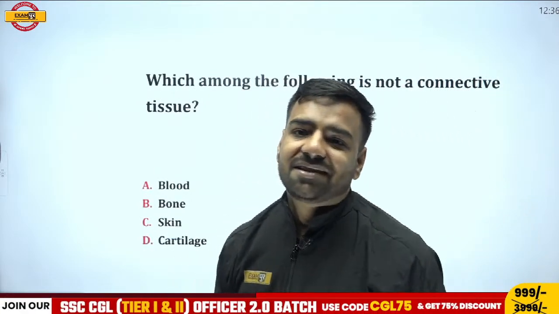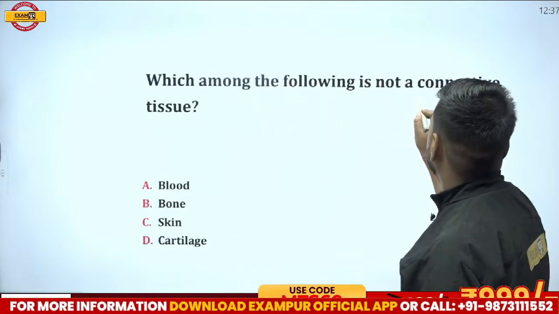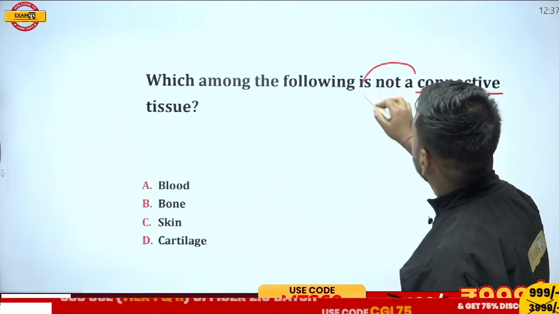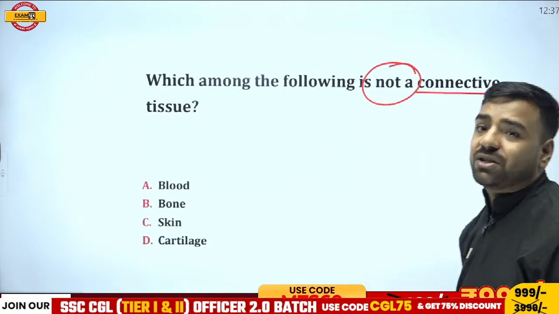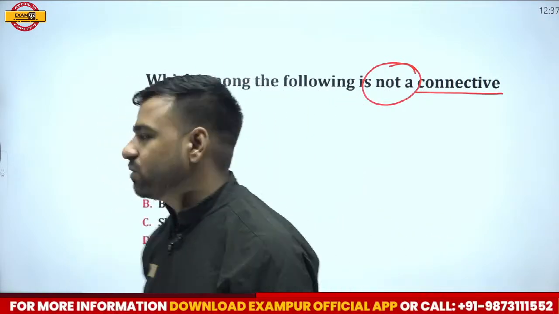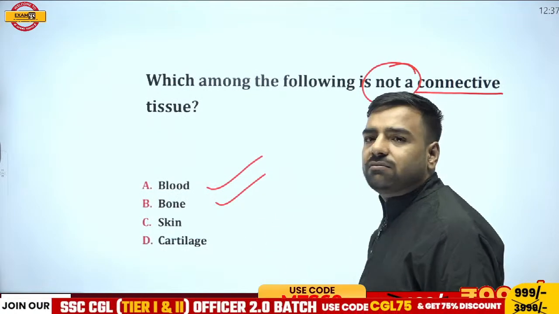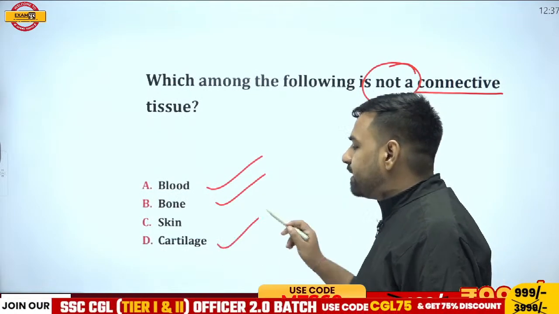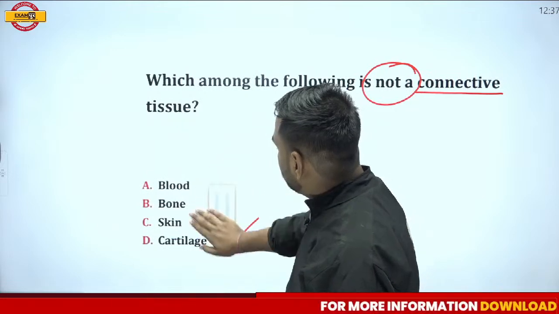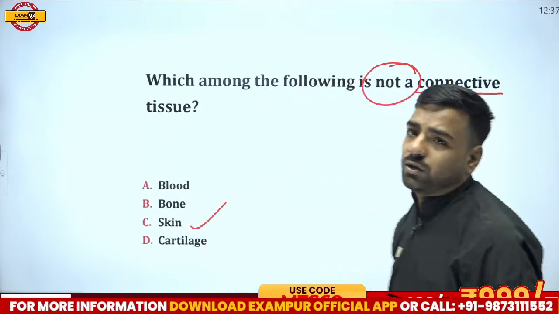Why? There's a reason. The reason is, if I talk about connective tissue, it is asked which is not a connective tissue. It is not asking which is a connective tissue. It is asking which is not a connective tissue. So obviously, blood is a connective tissue. Bone is a connective tissue. Similarly, cartilage is a connective tissue. The only option left is your skin. So option number C, that is skin, is going to be your correct answer.